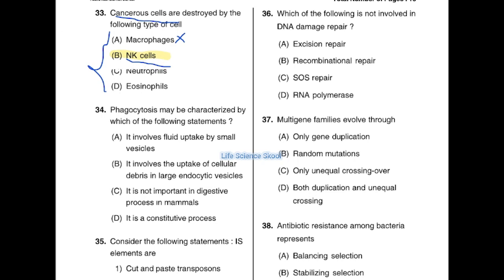And coming to option C, neutrophils. These are the type of WBCs that help the body to respond to infection and damaged tissues. That's the function of the neutrophils. And option D, eosinophils. These are also a type of WBCs that protect your body from parasites, allergies, and foreign bacteria and outside organisms. That is the function of the eosinophil. So the answer for the 33rd question is option B, that is natural killer cells. I hope you understood.